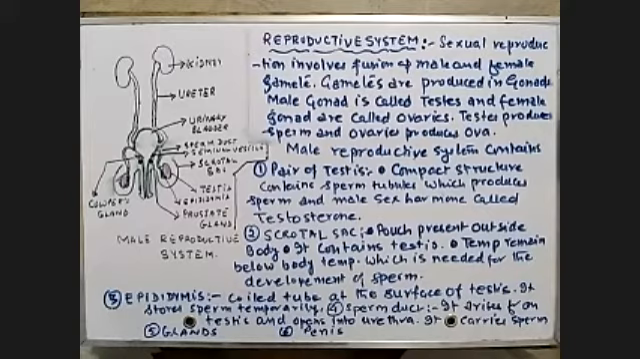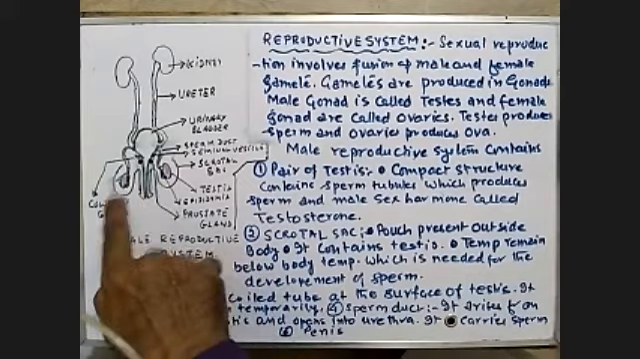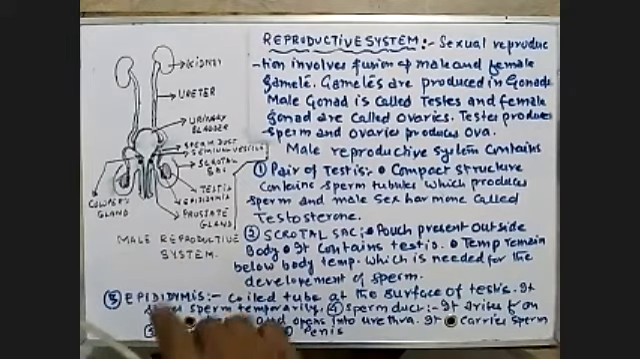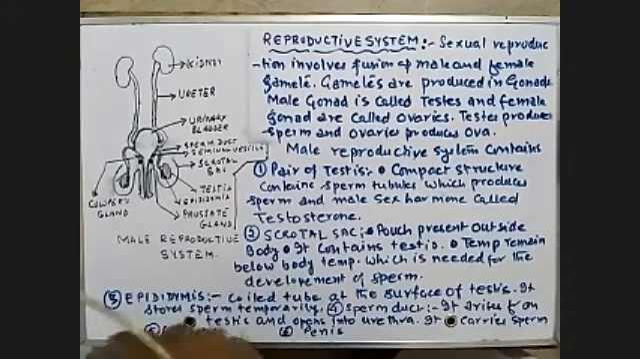The male reproductive system consists of a pair of testes. See, here is the pair of testes. Over here, this pair of testes. This is a compact structure. What is testis? It is a compact structure that consists of many sperm tubules or seminiferous tubules. Sperm tubules are also known as seminiferous tubules, where the process of spermatogenesis takes place.